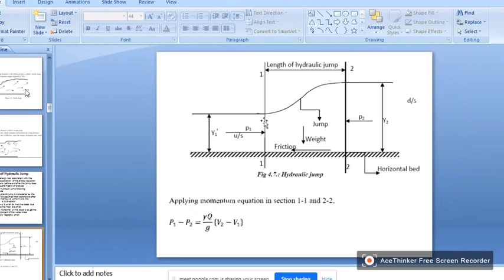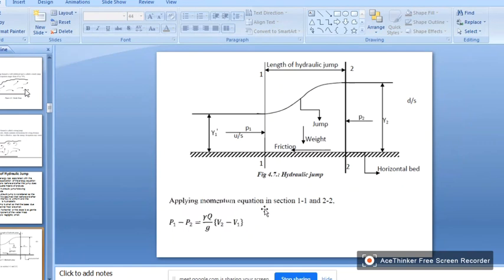And now this is my control volume. I have taken only the length of the jump, from the starting of the jump to the end of the jump. So this is the length of the jump, and I have taken this as a control volume. So this is the weight of the water, downward direction. So this is the friction. So this is the hydrostatic pressure on phase P1, and this is another hydrostatic pressure on phase P2.